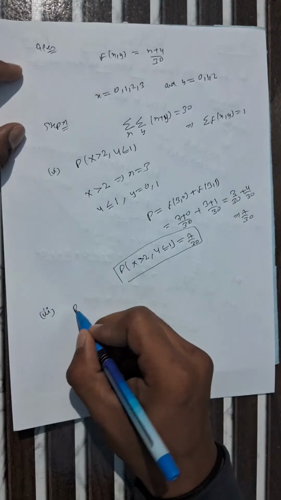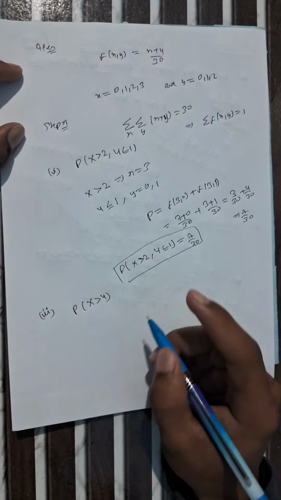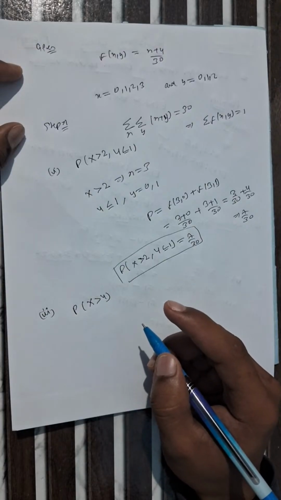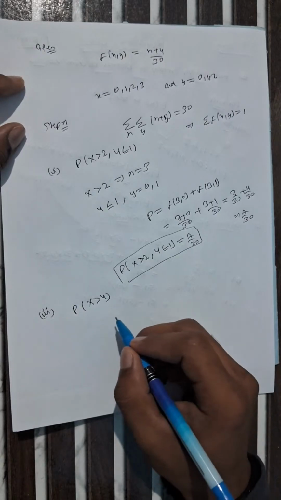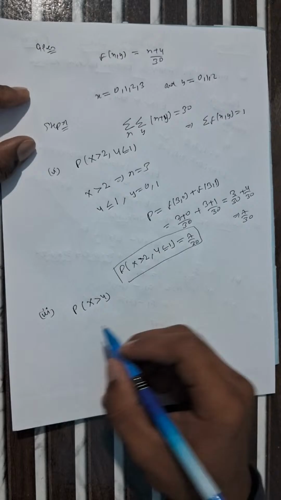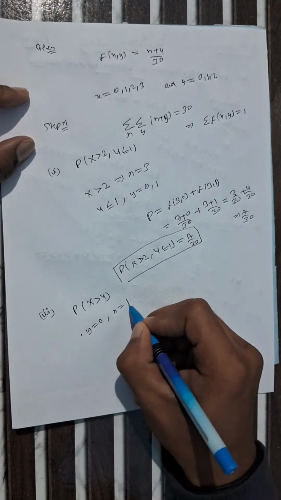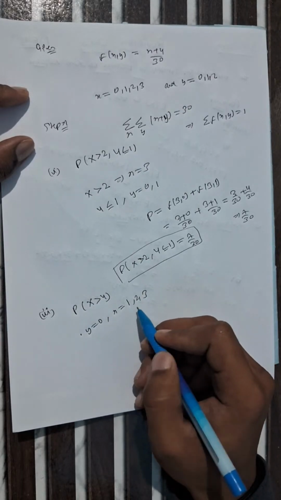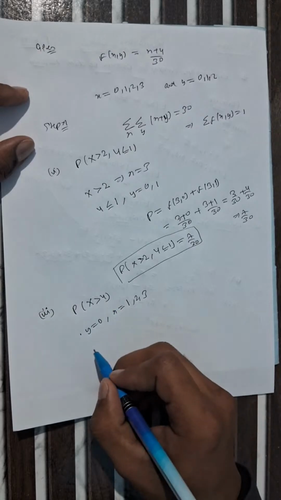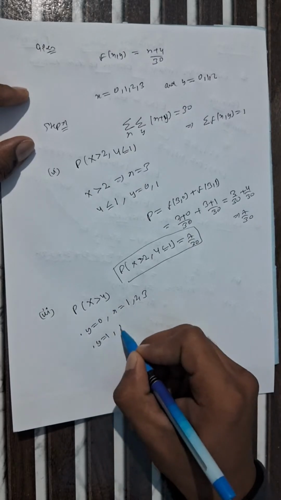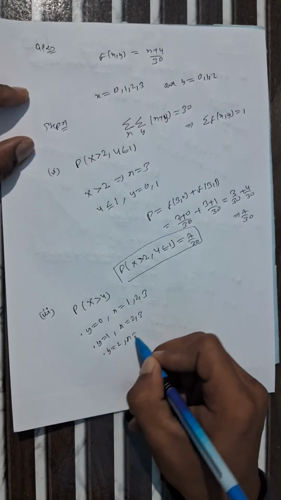So our second part is P where x is greater than y. What are the possible pairs where x is greater than y? If y equals 0, x should be 1, 2, 3. Here our x is greater than y. In the second part, if y equals 1, then x should be 2, 3. Like that, for y equals 2, x should be 3.